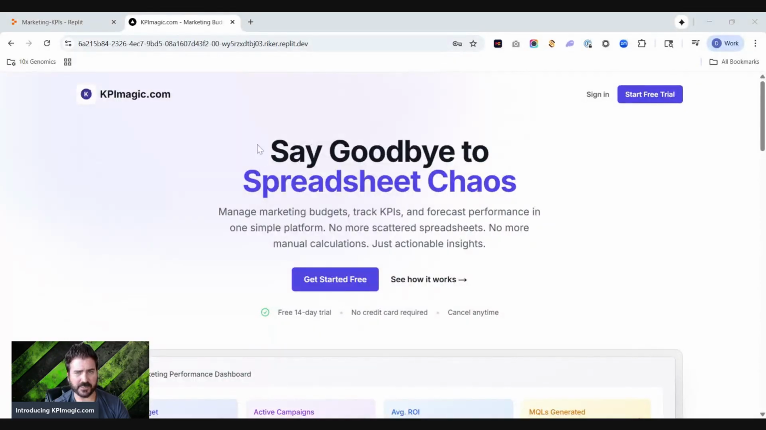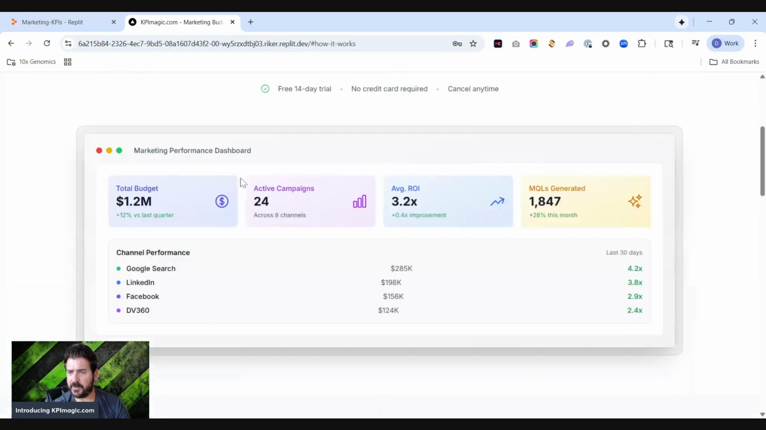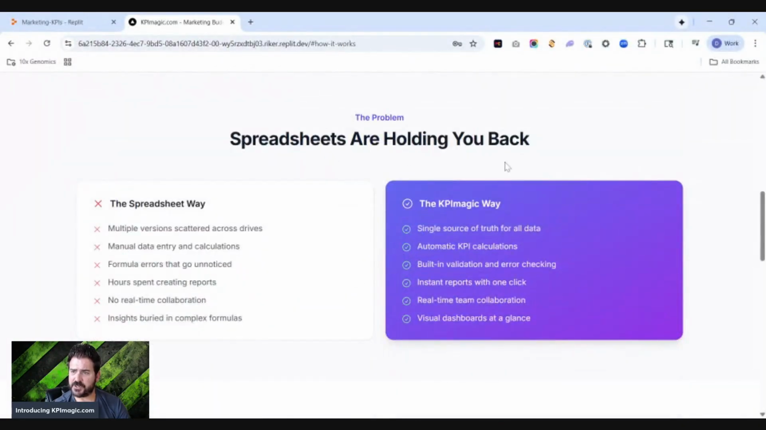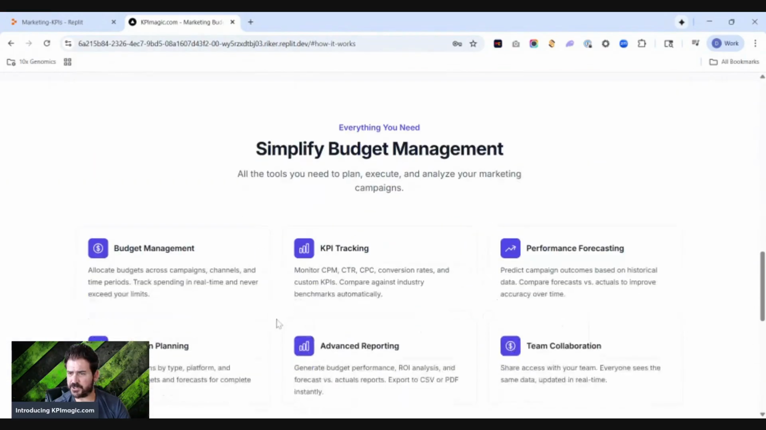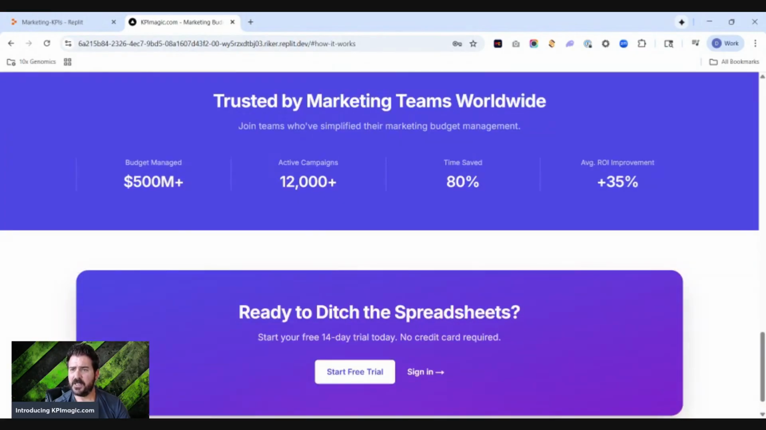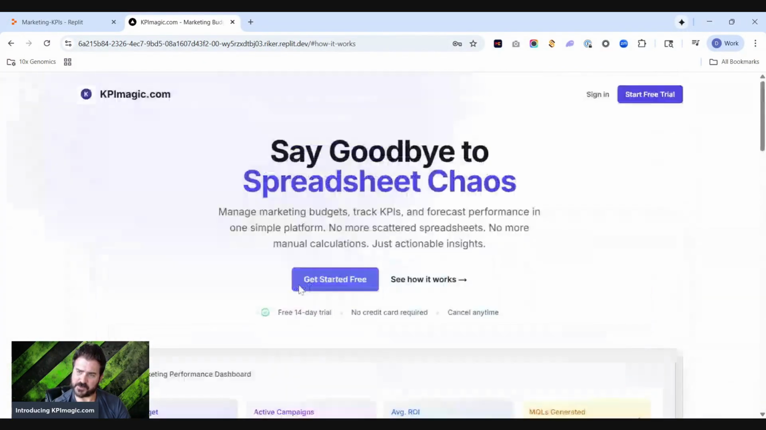But I want to give you a little more context into what this is, right? Say goodbye to spreadsheet chaos, manage marketing budgets, track KPIs, and forecast performance in one simple platform. No more scattered spreadsheets, no more manual calculations, just actionable insights, right? You can see how it works down below, and it will show you a quick screenshot of the platform itself. The problem: spreadsheets are holding you back, and it says why you shouldn't be using spreadsheets. Simplify budget management, KPI tracking, forecast performance, and so forth. Trusted by a number of marketing teams worldwide, and then you can start a trial here, right? So pretty good landing page, I think, for this application.